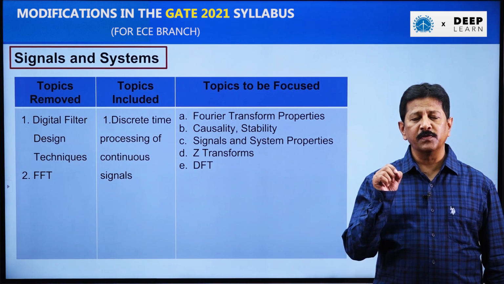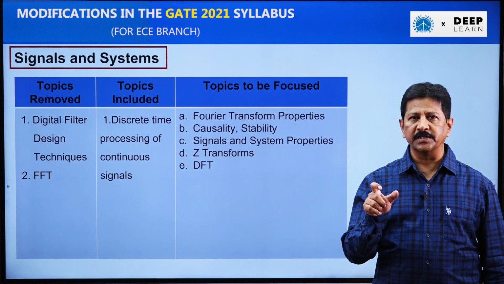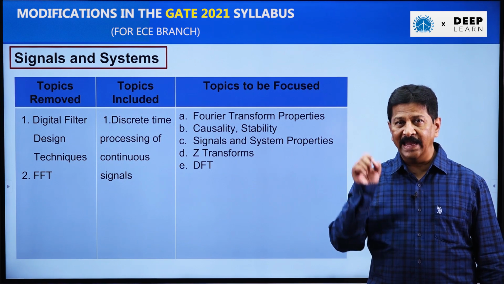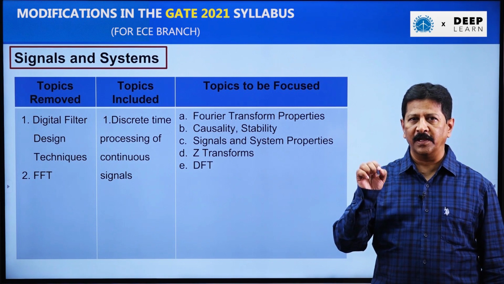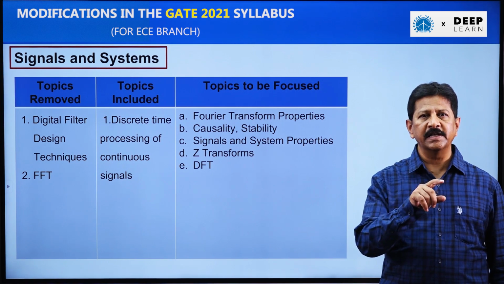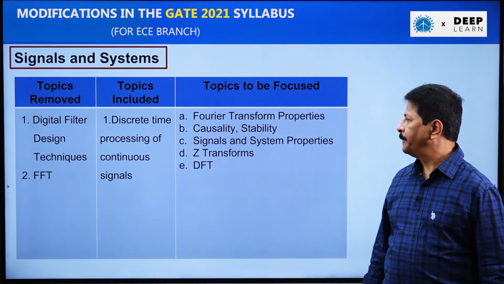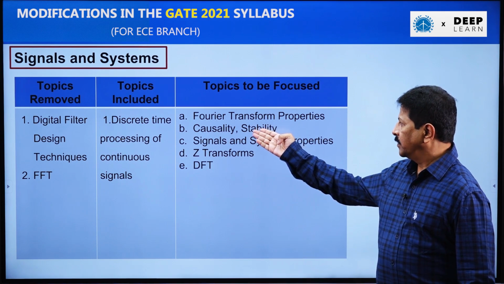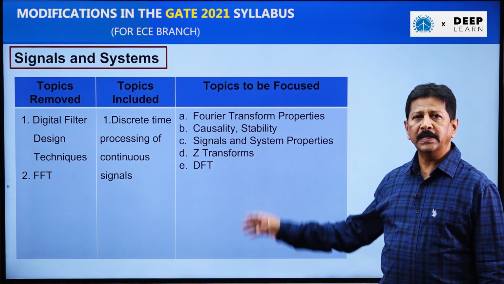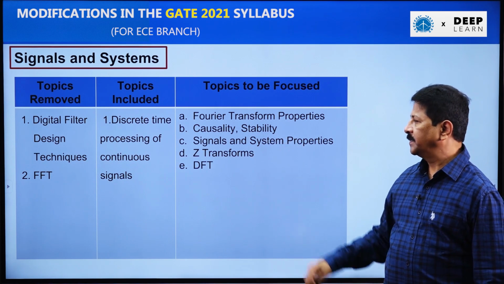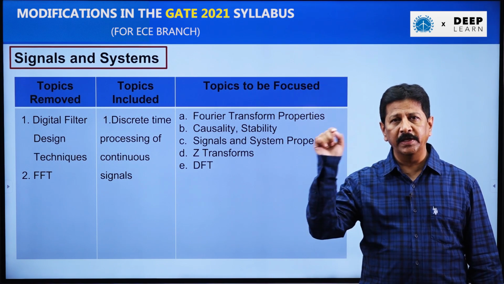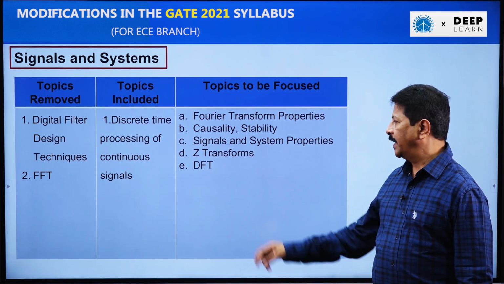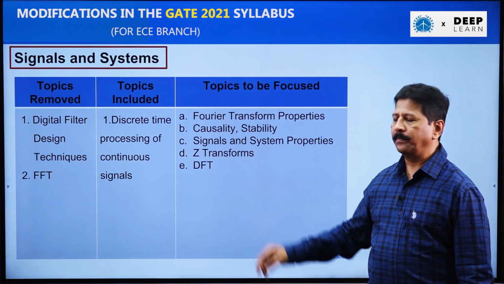And if you want to score more marks in this particular subject, then you have to prepare these topics well. Especially Fourier transform properties is very important. So you have to know the in and out of the properties of Fourier transform, both the continuous case as well as the discrete case. And apart from that, causality, stability, the properties of signals and systems, the Z transforms including region of convergence, as well as the discrete Fourier transform.